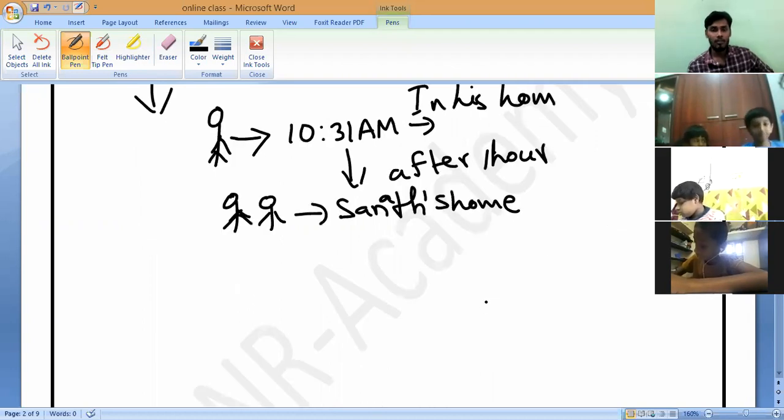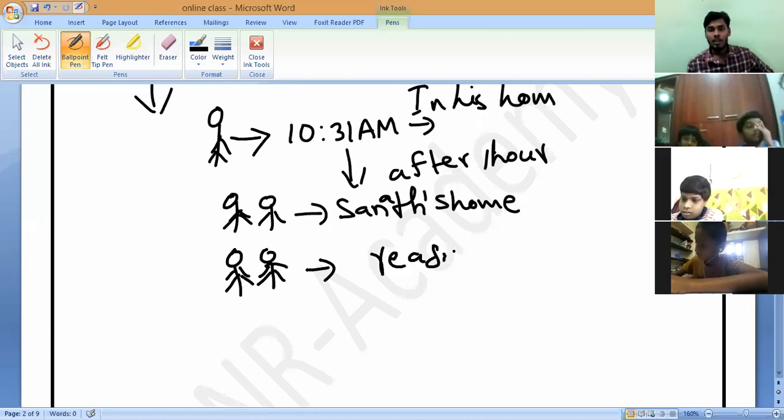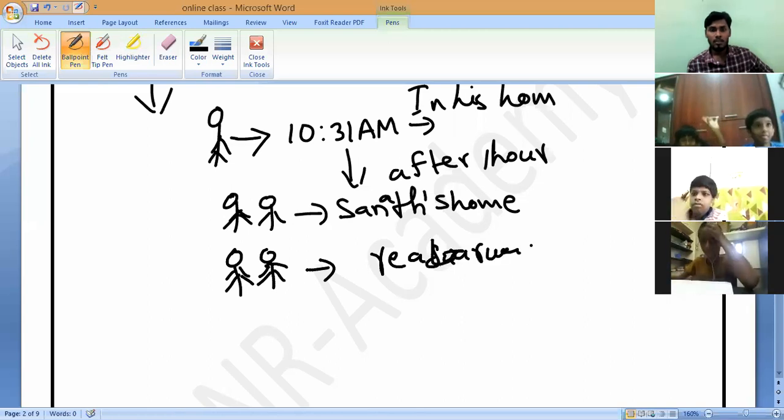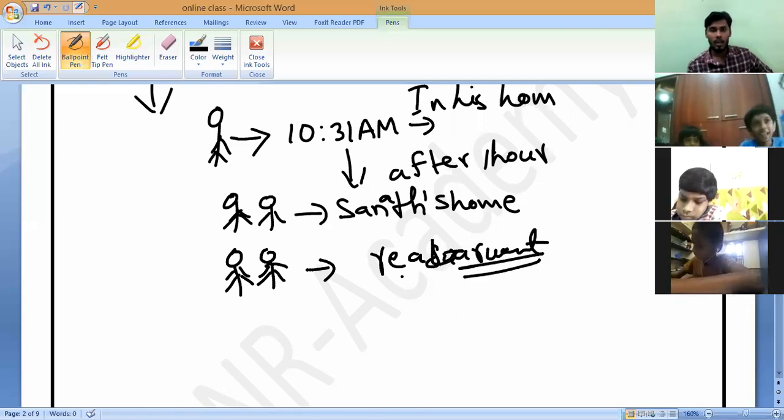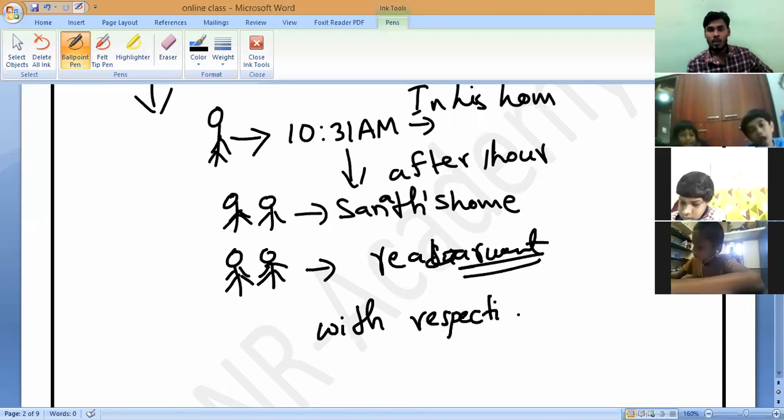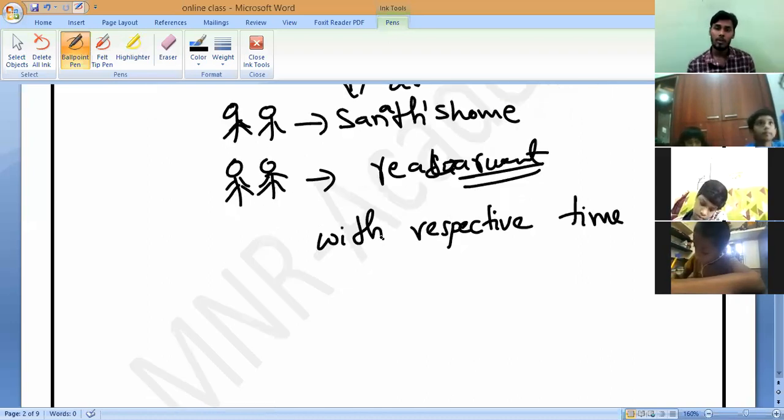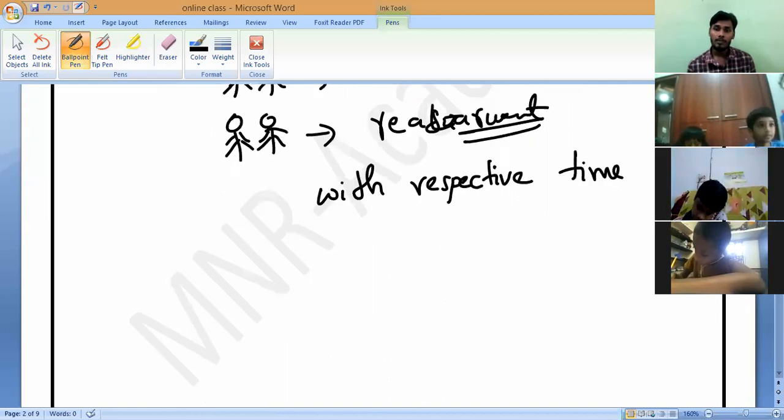After another hour, they will travel somewhere again. Sanath and Narayan both will go to a restaurant, a classic chicken place. Is it yes or no, Narayan? So they will go to the restaurant. Like that, you observe that with respect to time, they are always changing their position from one place to another. Is it yes or no, Narayan, Sanath, Lohit, everybody?